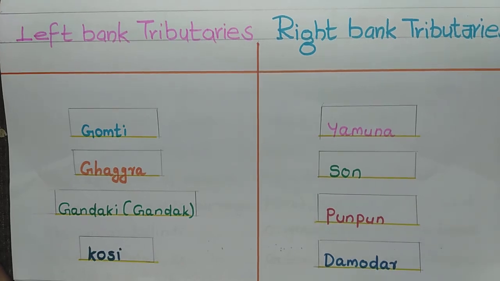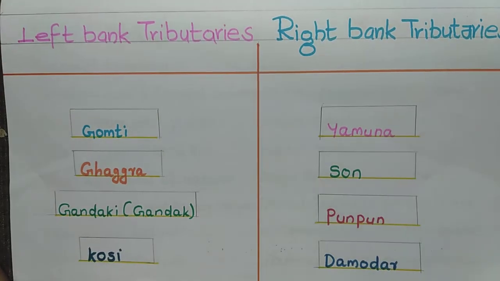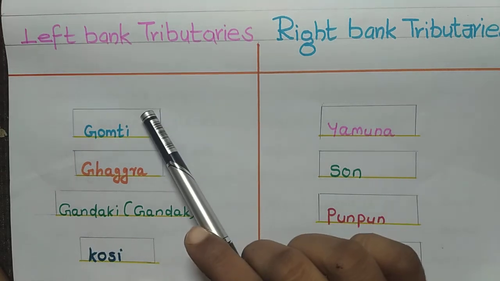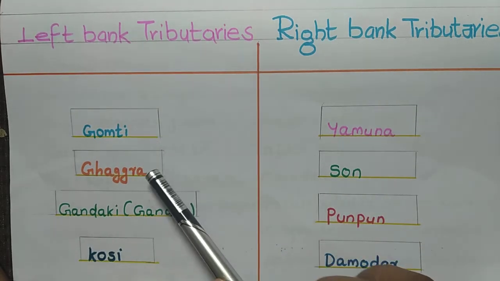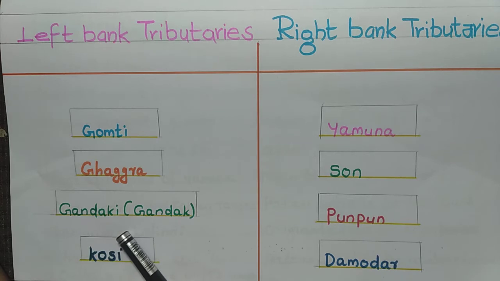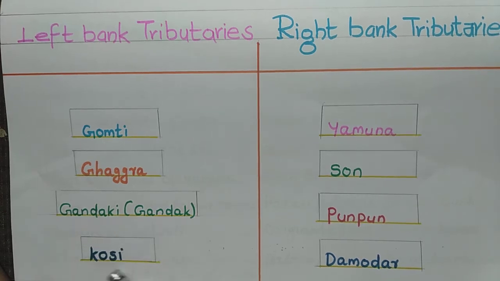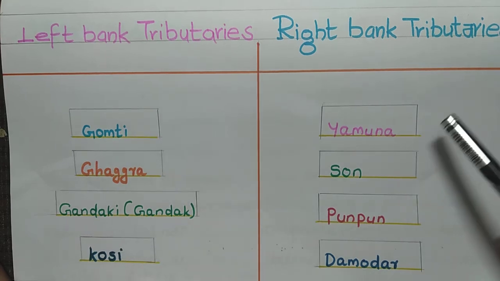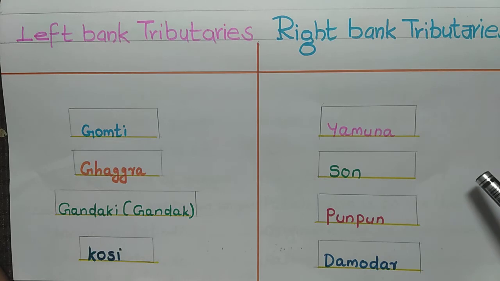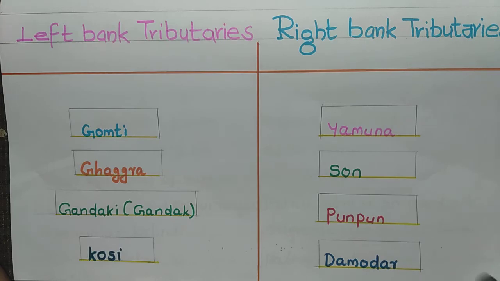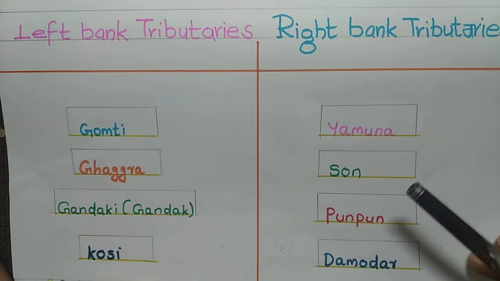Now let's discuss left bank tributaries and right bank tributaries. In the map, we have already seen that left bank tributaries are Gomti, Ghagra, otherwise known as Ghagar, Gandaki, otherwise known as Gandak, and Kosi. These all are left bank tributaries. And here come the right bank tributaries. Right bank tributaries are Yamuna, Son, Punpun, and Damodar.